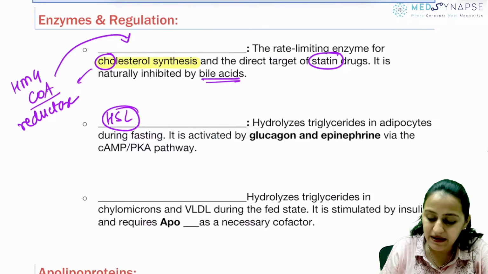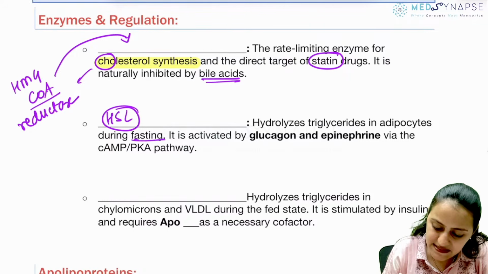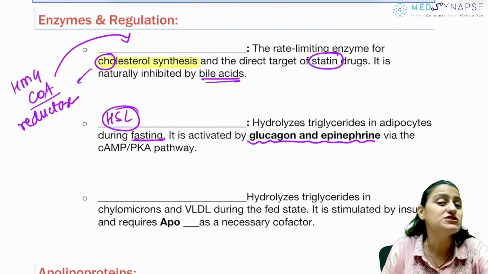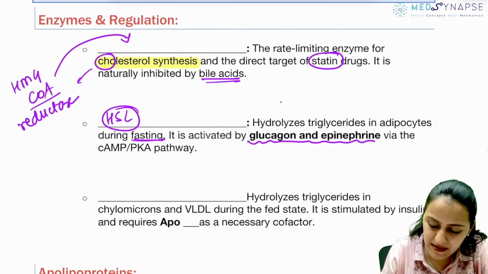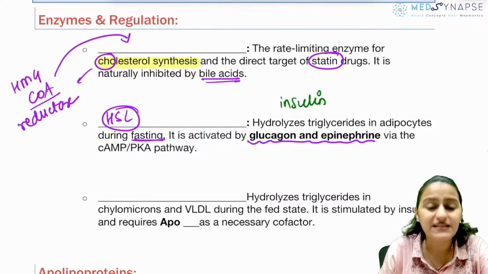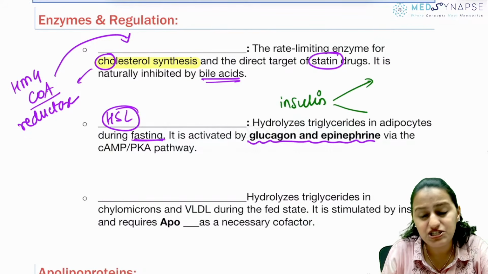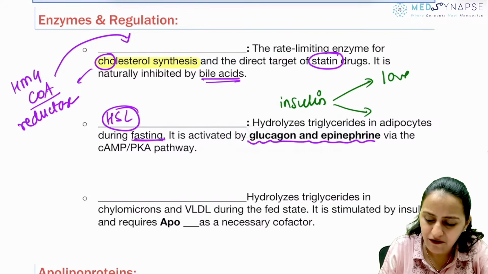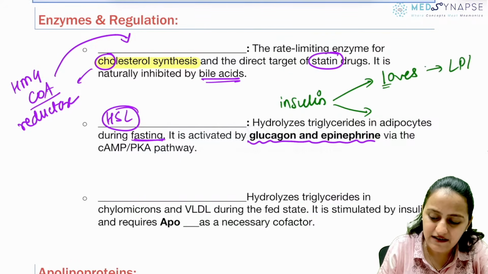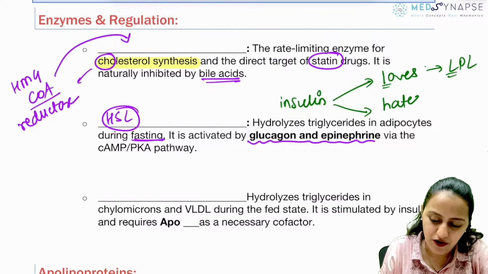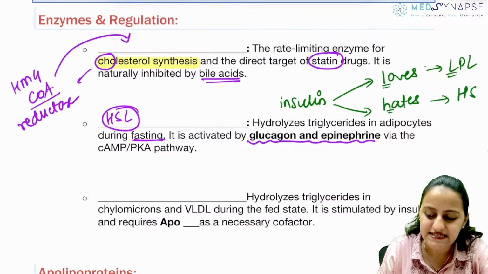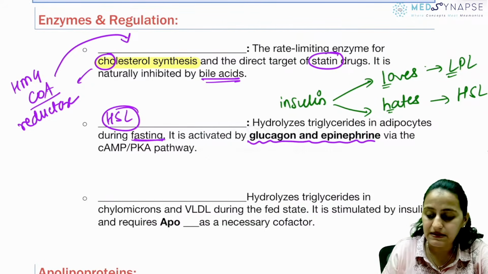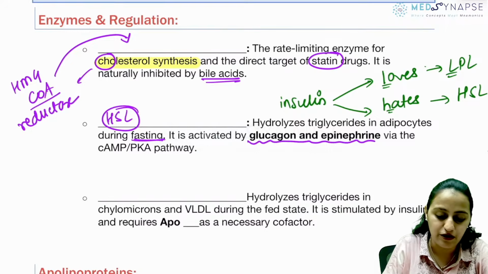Remember, HSL is activated in the fasting state, and it is activated by these hormones, not insulin. Because insulin increases the activity of which lipase, LPL or HSL? The mnemonic is: insulin, L for L, insulin loves LPL; H for H, insulin hates HSL. So insulin will increase the activity of LPL and decrease the activity of HSL.